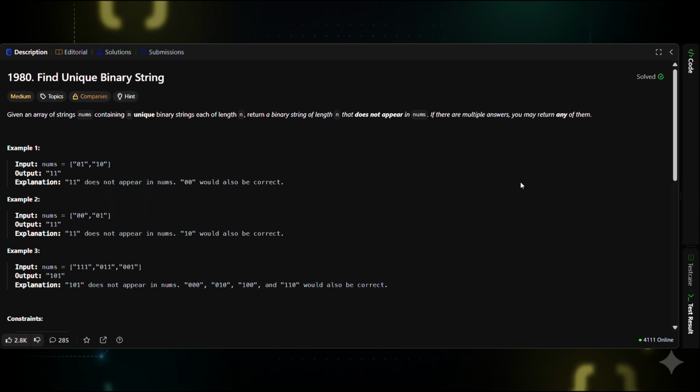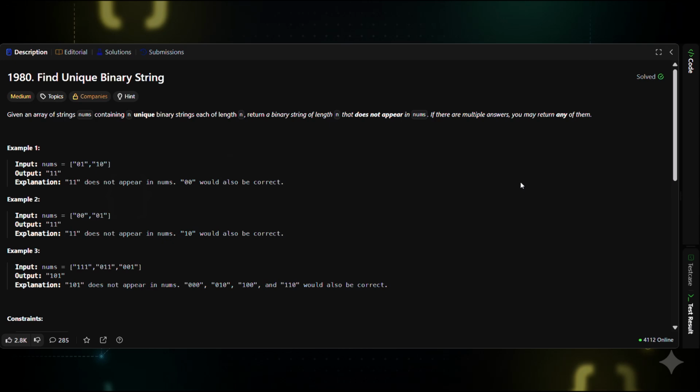This problem is a direct application of Cantor's diagonal argument. The idea is simple. Construct a string where the ith character differs from the ith string's ith character. For example, suppose nums equals 0, 1, 10. Take the diagonal elements. nums[0][0] equals 0. nums[1][1] equals 0. Now flip them. 1, 1. Constructed string 11.